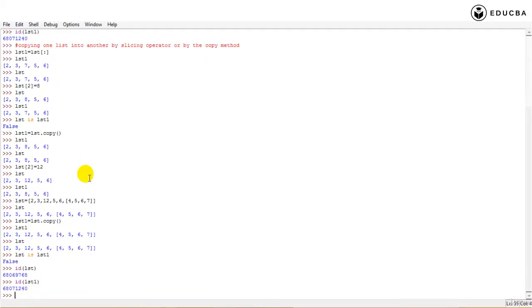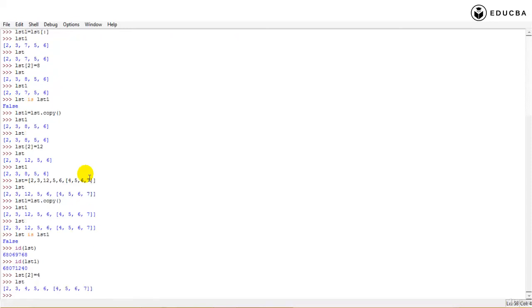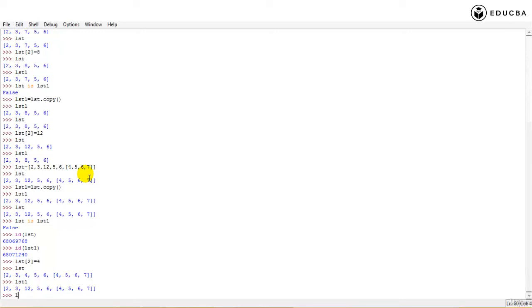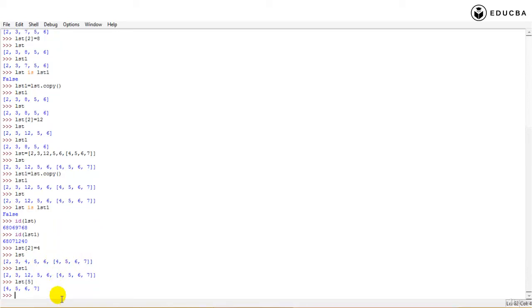Okay. Now, if I access list of 2, and I make it 4, as I told you, list has changed. But has list1 changed? No. But if I take this particular element, which is an inner list, 0, 1, 2, 3, 4, 5, this is your fifth element. So list of 5, what is list of 5? It's another list.